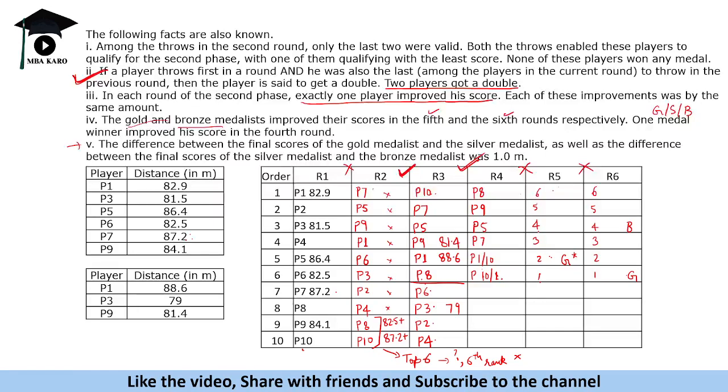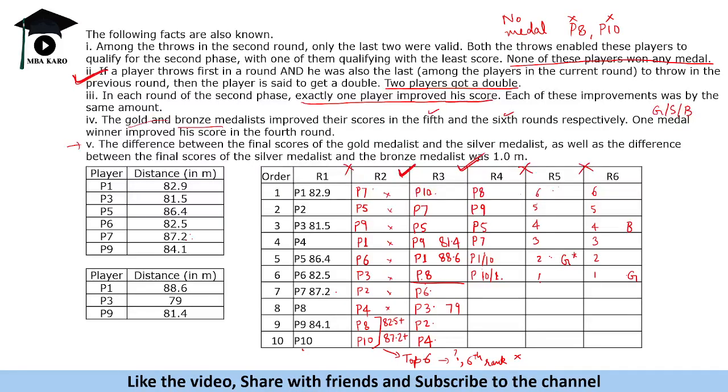Okay. Now we are given that the last two were valid. That means P8 and P10 were valid, and it is given that none of these players won any medal. So P8 or P10 को कोई medal नहीं मिला. Now P8 was already out of contention, 6th rank पे था, right? P10 is someone who could have possibly won a medal, because यहाँ पे P1 is either first or second, right? Now will P10 be the first here or not? That we need to check, right?